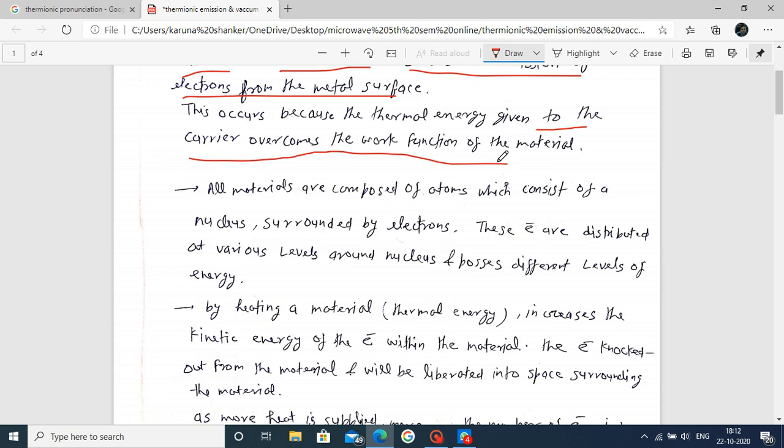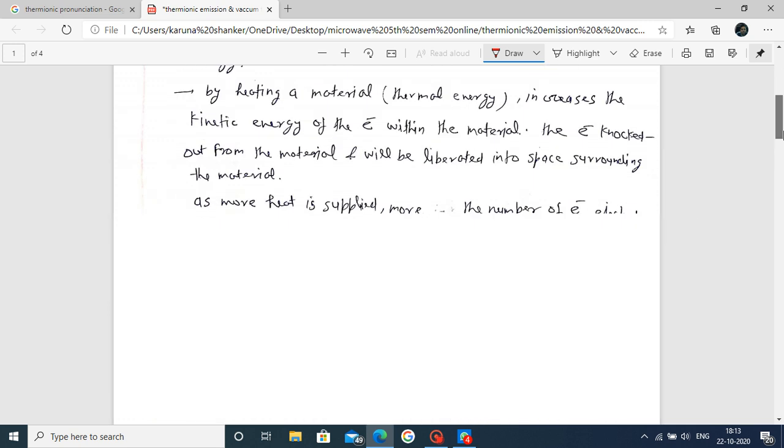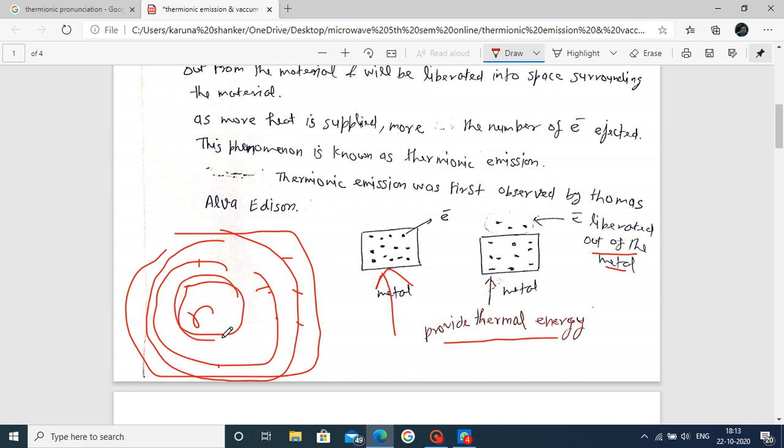Work function means the energy barrier for the electron inside the material; by overcoming it, the electron is emitted from the material. That is why, with the thermal energy provided, electrons leave the energy levels around the nucleus. These are the levels.